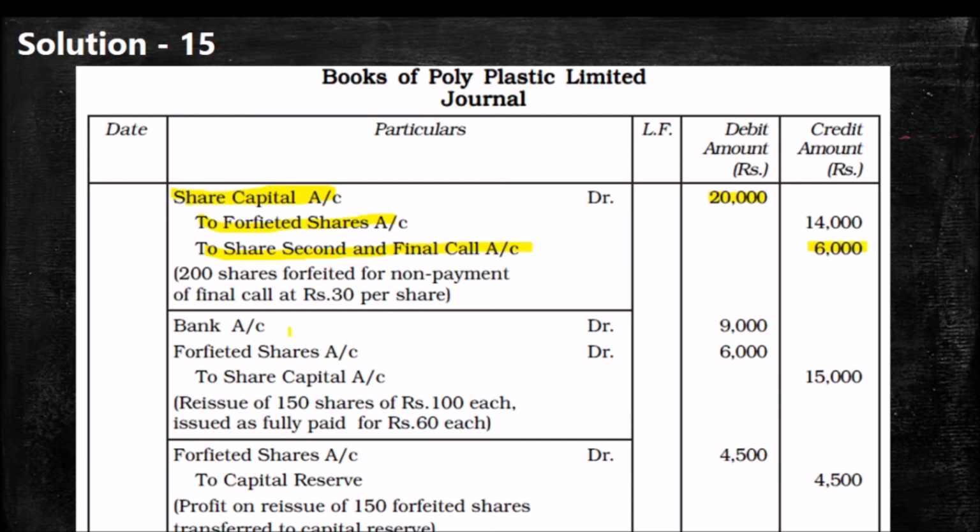So 200 into 70, already they collected from allotment and application. That will be transferred to share forfeiture.